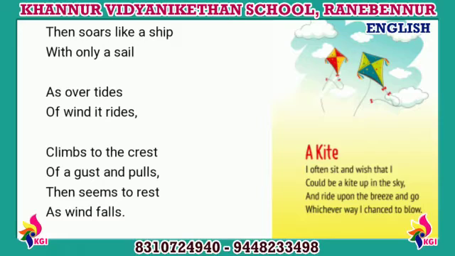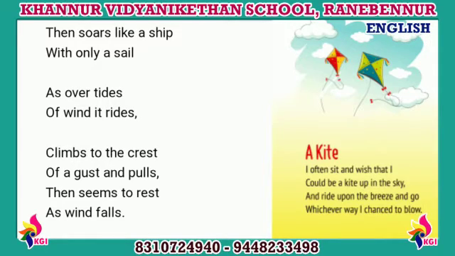So let me explain the stanza. Such moves help it to float in the sky, just like waves rising and falling with the strong winds. It goes up to the highest point in the sky in a wavy manner. Here we are talking about the kite, how it floats in the sky, how it waves, how it rises and falls suddenly with a strong wind, because to fly a kite, what we need is a strong wind, right?